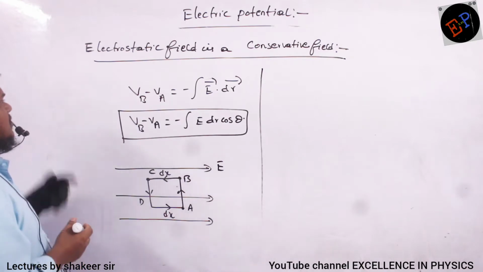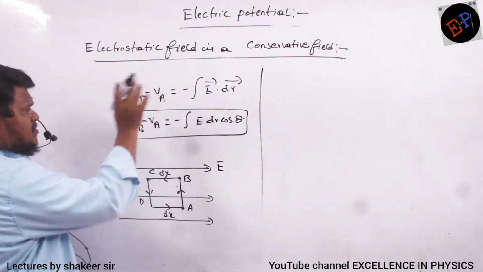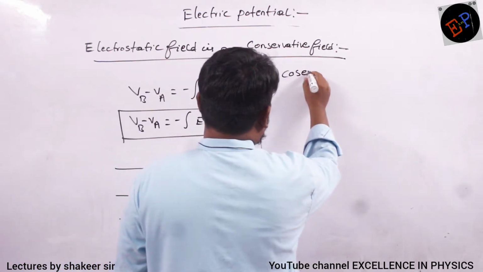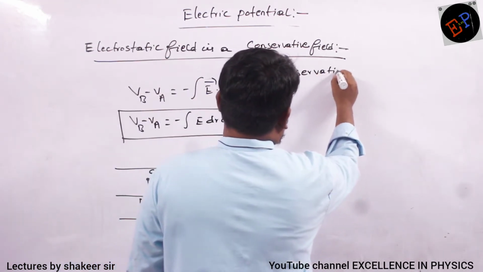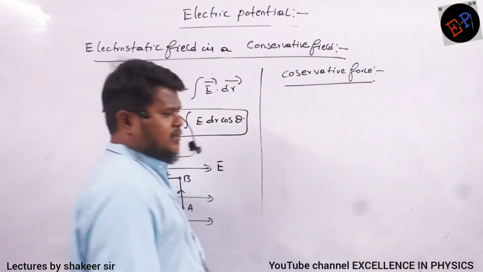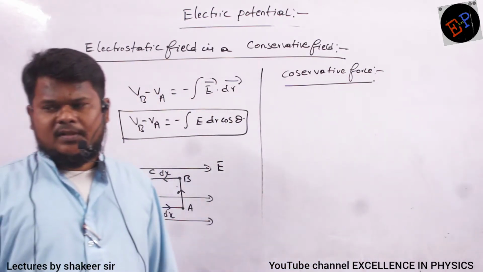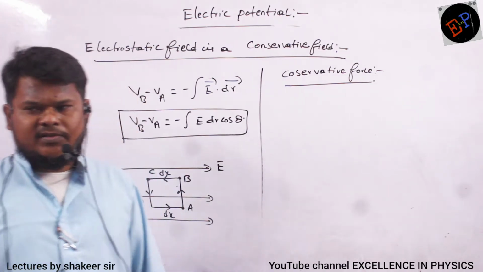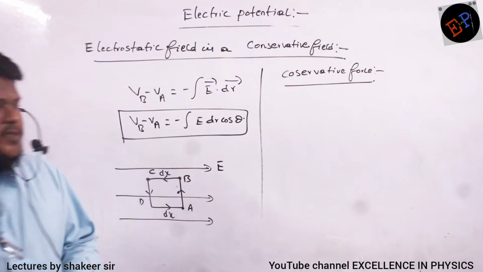So many times questions were given on this topic. See, the electrostatic field is a conservative field. What is meant by conservative forces, we have studied in work, power, energy, no? What is meant by conservative force? Conservative force means work done in a closed path will be zero. That is called a conservative force. Are you able to understand?